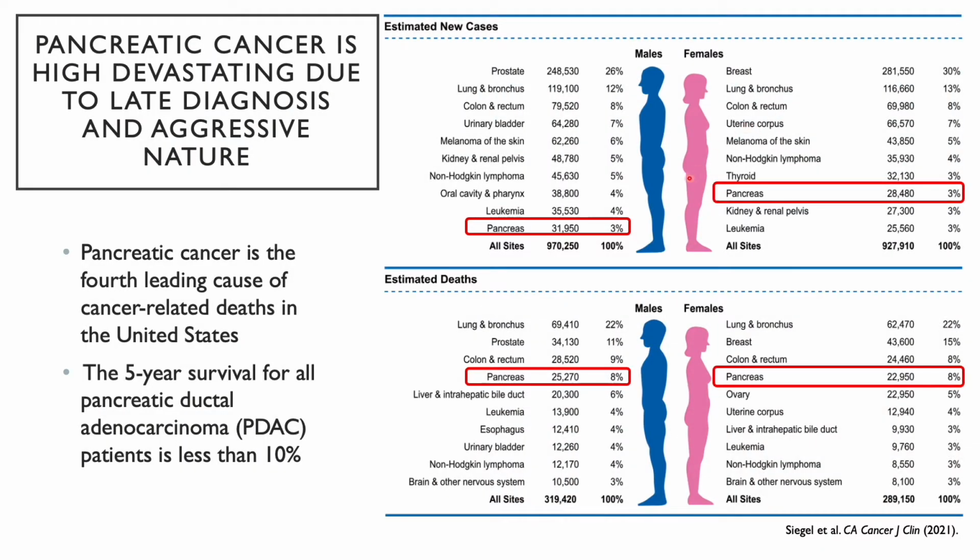Despite being the 10th most diagnosed cancer in men and 9th in women, pancreatic cancer is the 4th leading cause of cancer-related deaths. The 5-year survival rate for all pancreatic ductal adenocarcinoma patients, or PDAC patients, is less than 10%. This poor prognosis can be attributed to both the aggressive nature and the late diagnosis of the disease due to the difficulty of detection of pancreatic tumors.